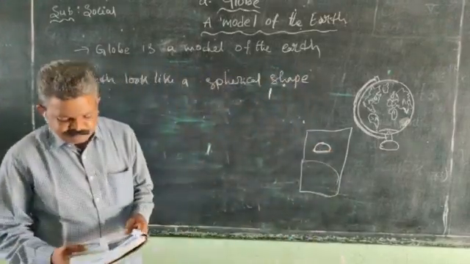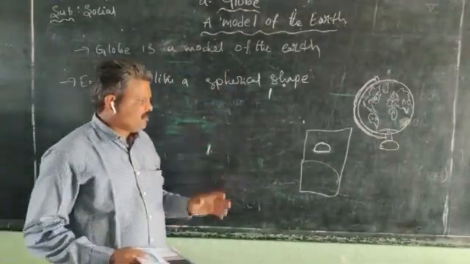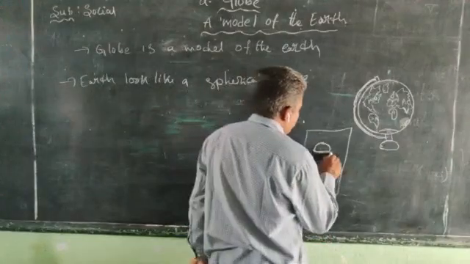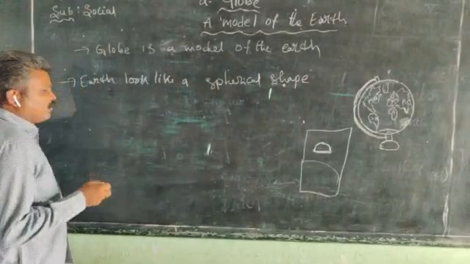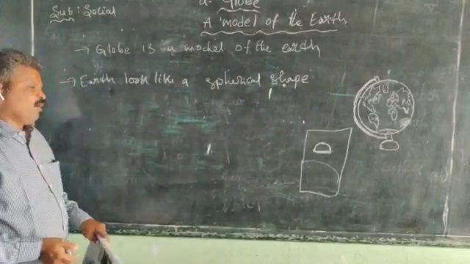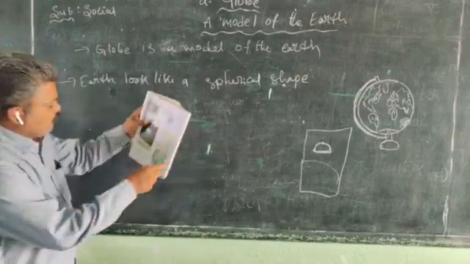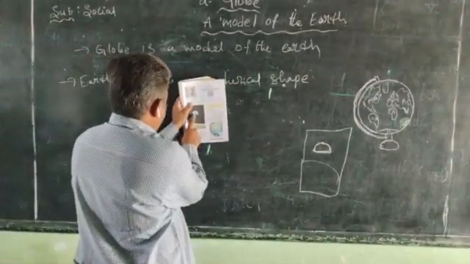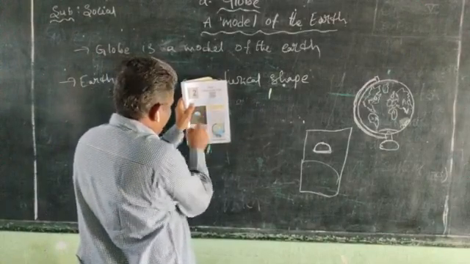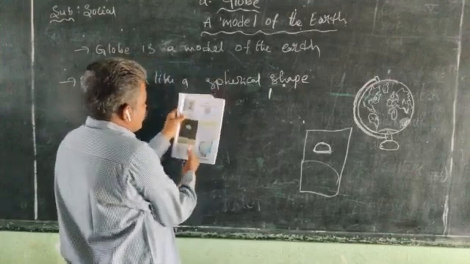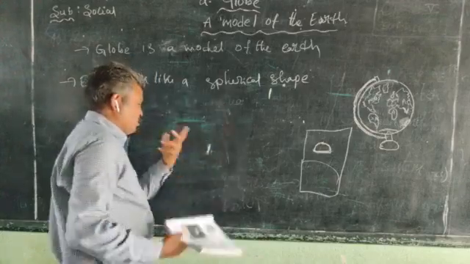Why is the bottom portion of the earth not visible in the photograph? Because the earth is a spherical shape. That's why we cannot see the full earth. Understand? So this is half of the earth. The photograph is taken from the space side, so the remaining portion cannot be seen.